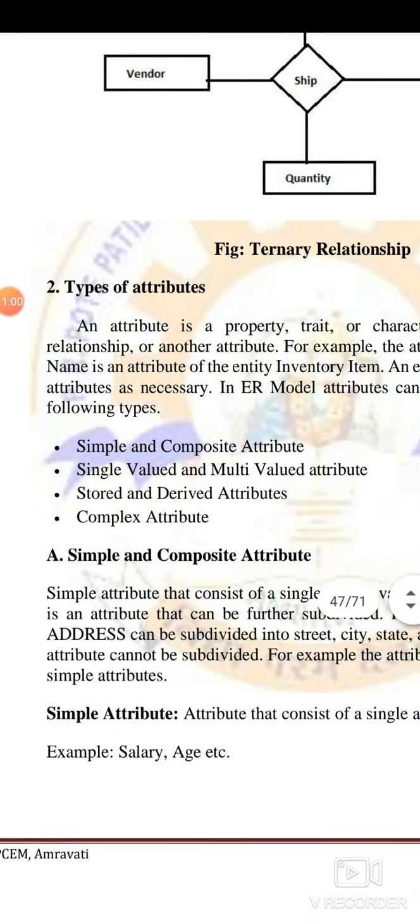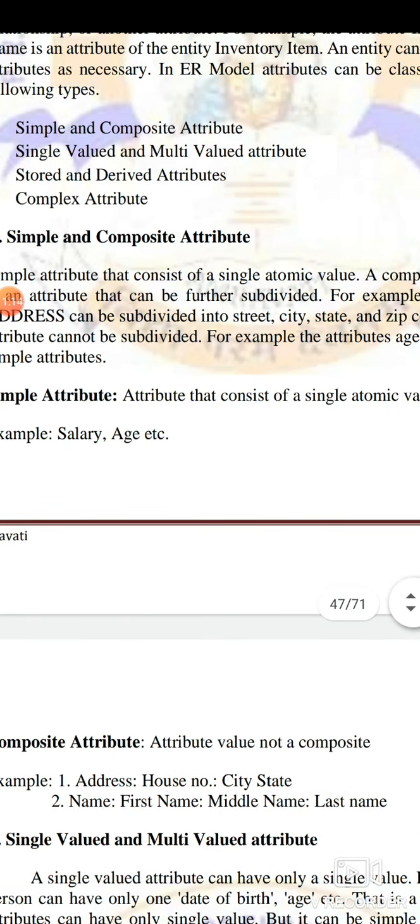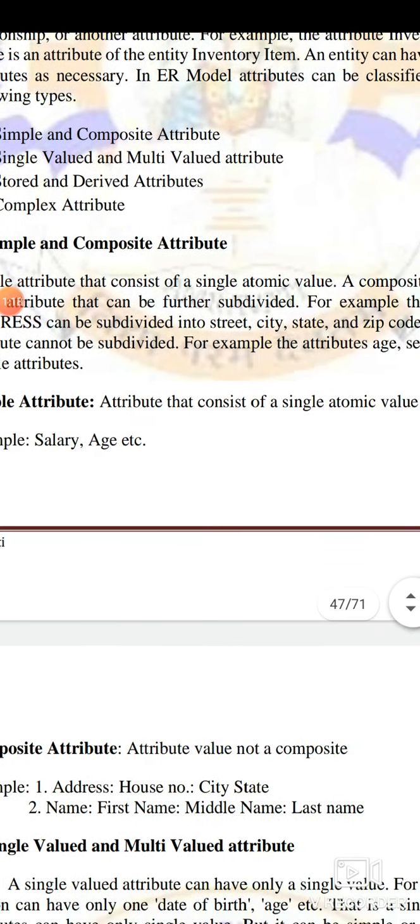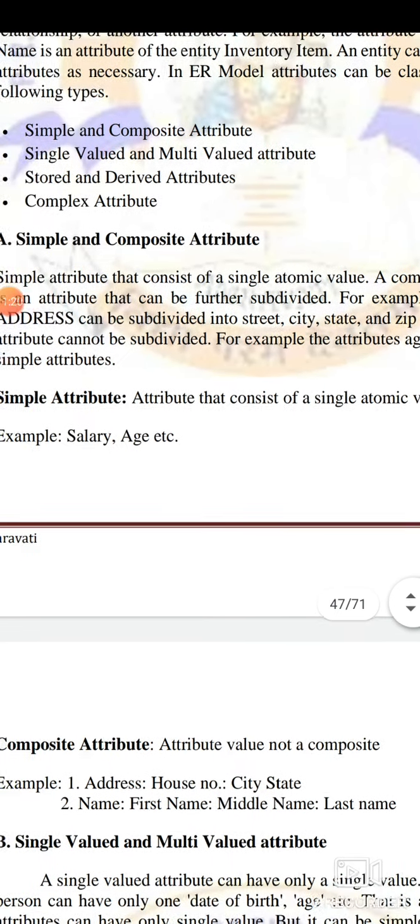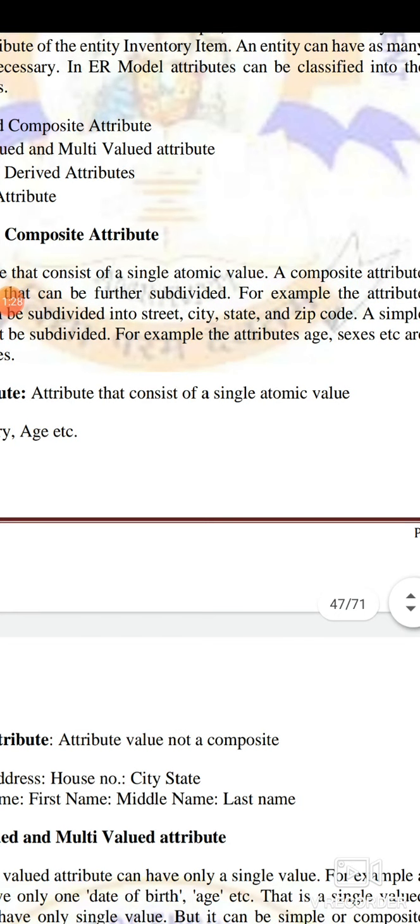Now, types of attributes. We already know there can be very many attributes. Attributes mean the characteristics of a particular entity. They can be simple and composite, single valued and multi-valued, stored and derived, and complex attributes. Suppose address can be subdivided into street, city, state, zip code. A simple attribute cannot be subdivided. It is very easy. It is an attribute that consists of a single atomic value.